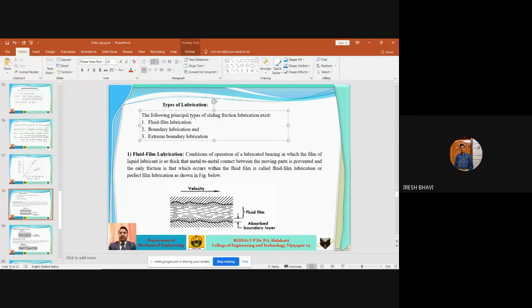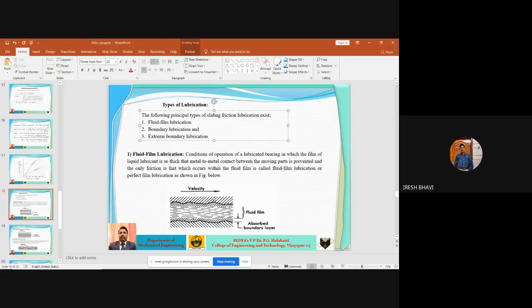First one is the fluid film lubrication system. In fluid film lubrication, what happens? This is an ideal lubrication system. It means a thick film of lubricant will be present in between the two sliding surfaces. Here, the upper one is the moving surface and the lower one is the stationary surface. Between these two surfaces, a very thick film of lubricating oil exists, so that this thick film will not allow the metal to come in contact with the other metal.